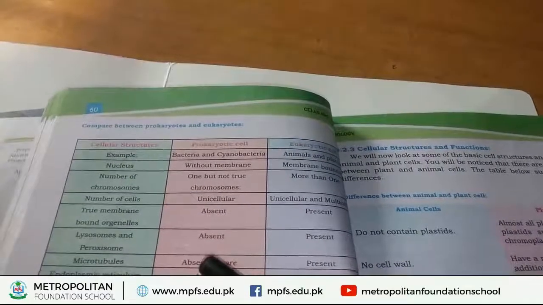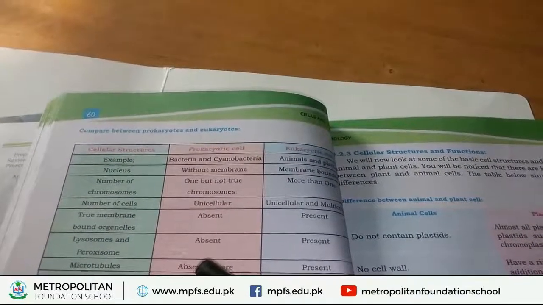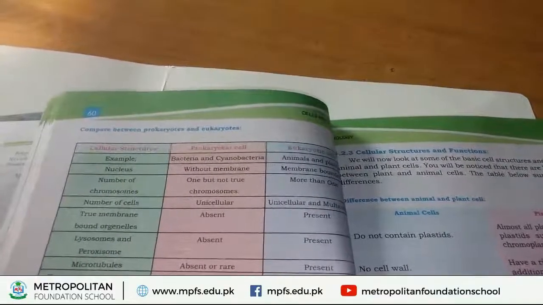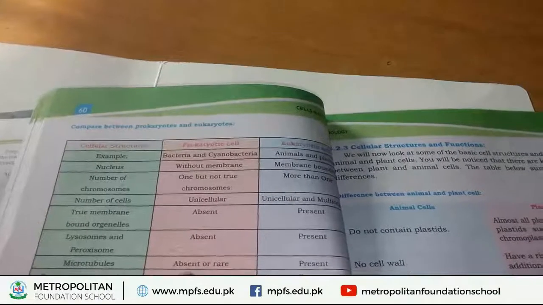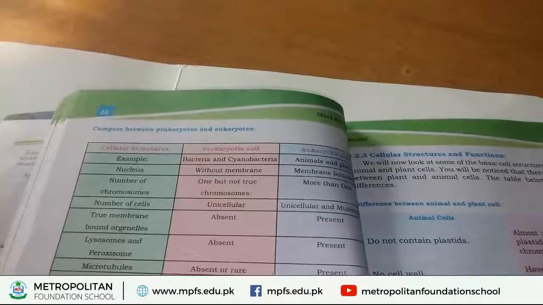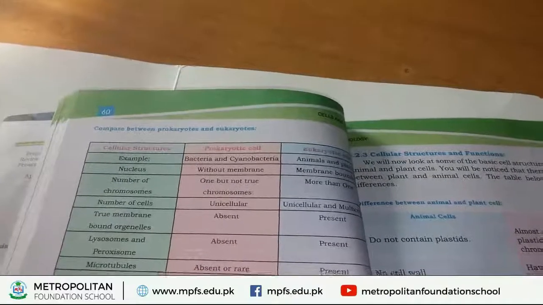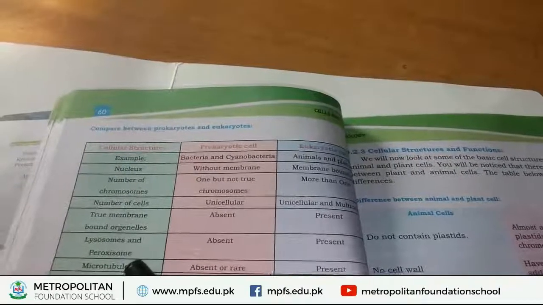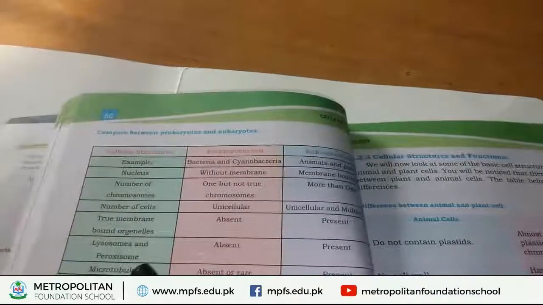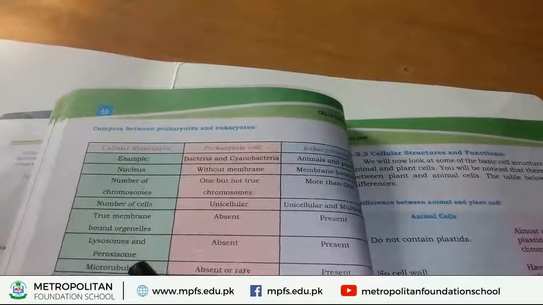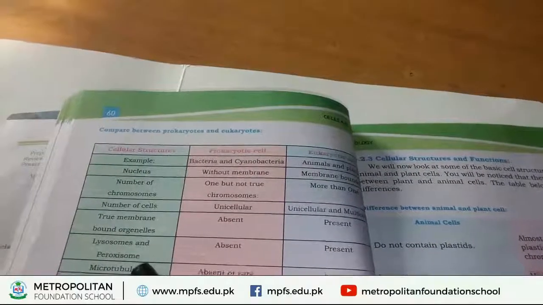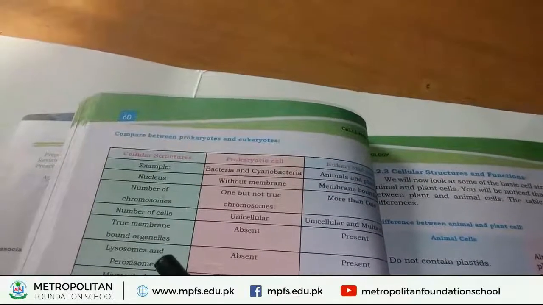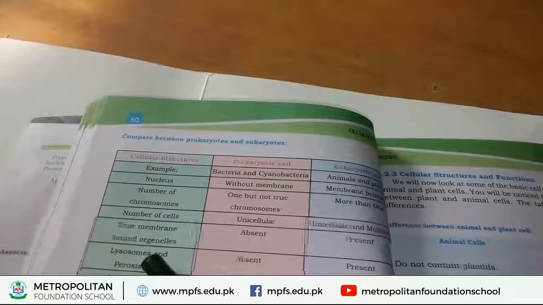Now, the next structures we study are lysosomes and peroxisomes. First of all, we study what lysosomes are. Lysosomes are special structures that are found in animal cells. What is the function of lysosomes? Lysosomes contain enzymes which help digest cellular macromolecules. This is the main function of lysosomes. They are found in animal cells.